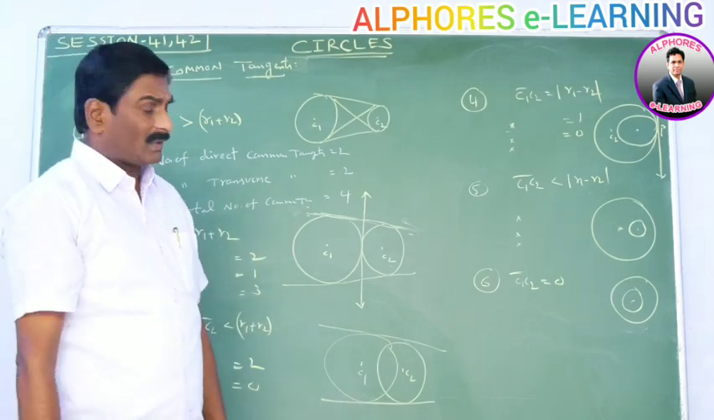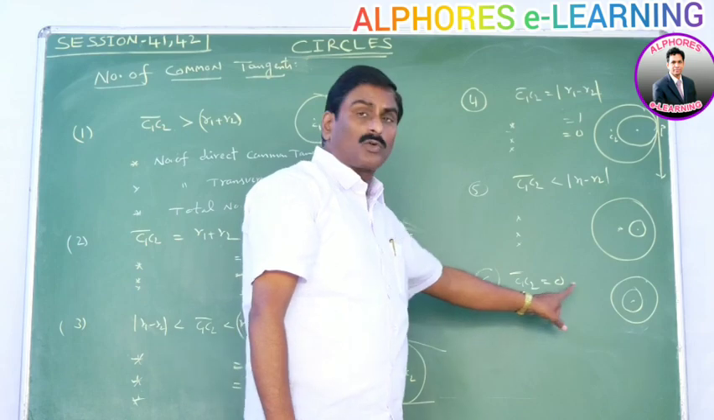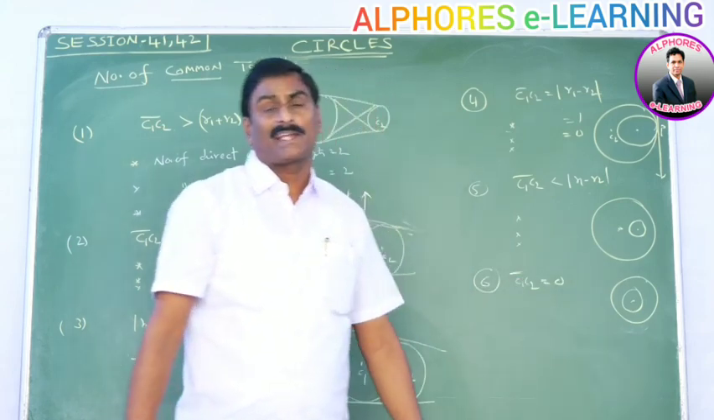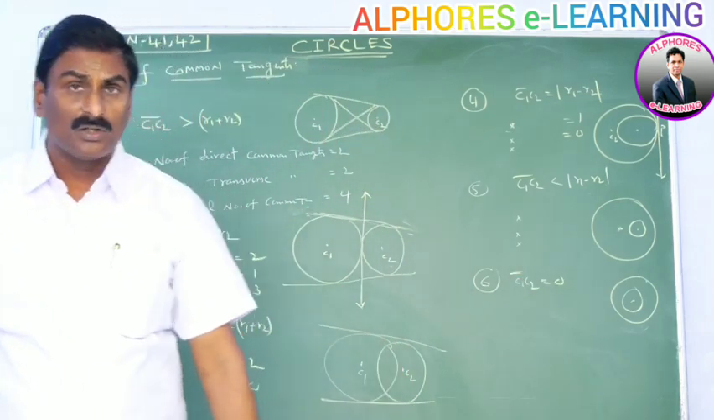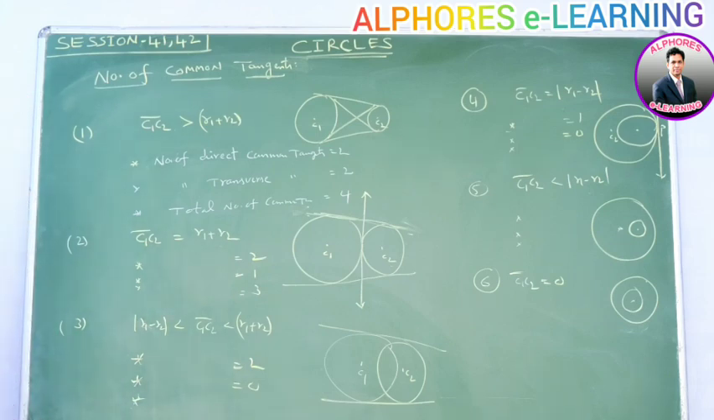Sixth point. Let C1C2 be equal to 0. Then the two circles are concentric. In this case also, no common tangent exists. Number of direct common tangents is equal to 0. Transverse common tangents is equal to 0. Total number of tangents is equal to 0. Okay. Please note these values.